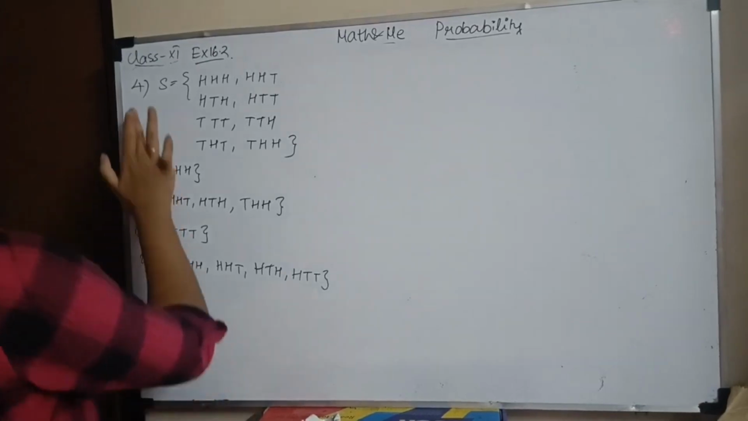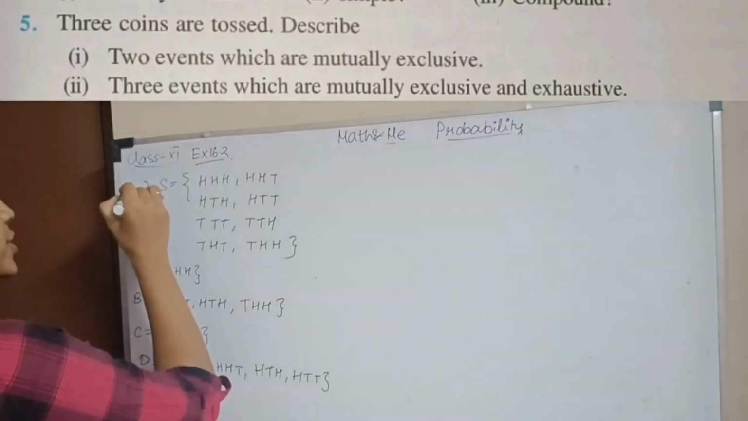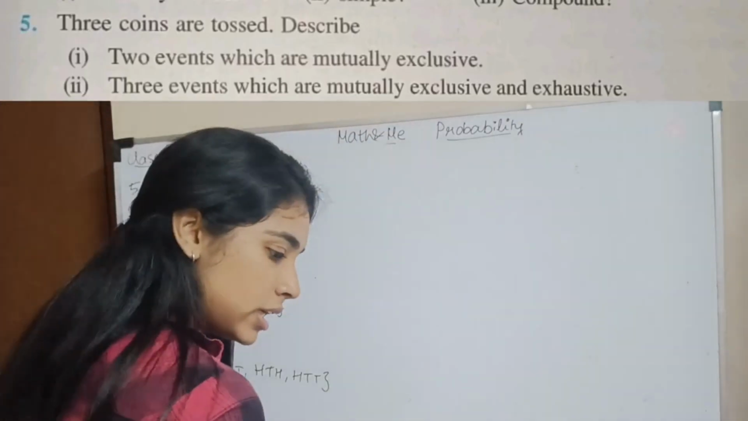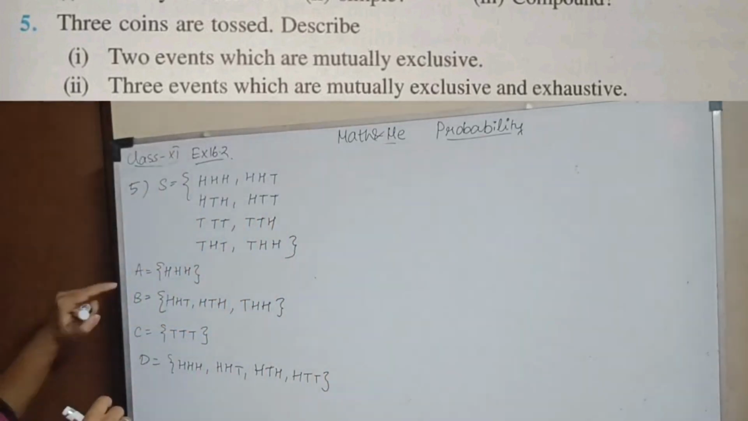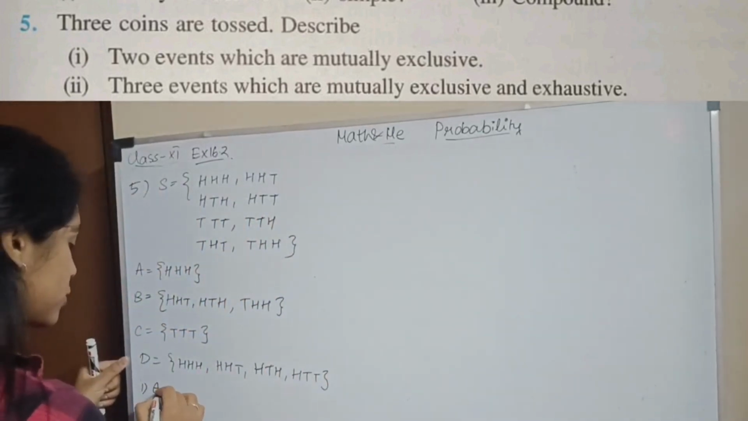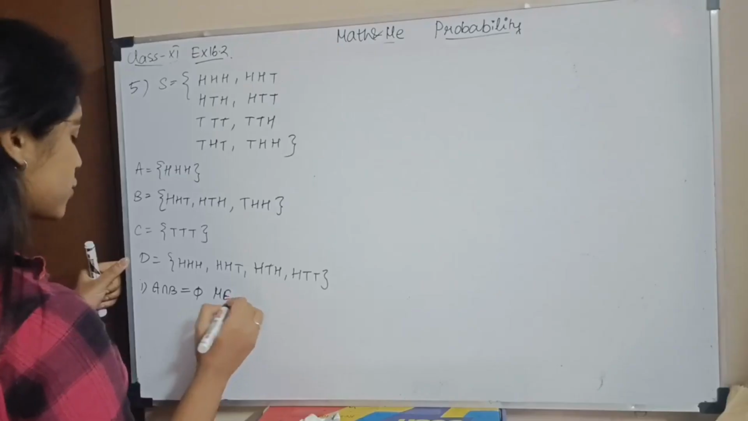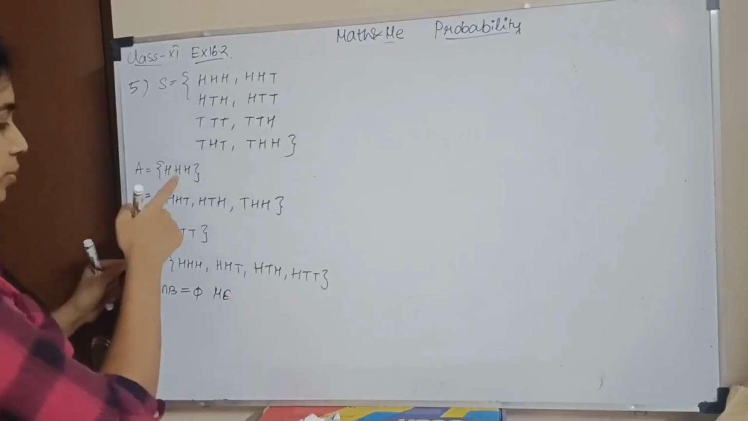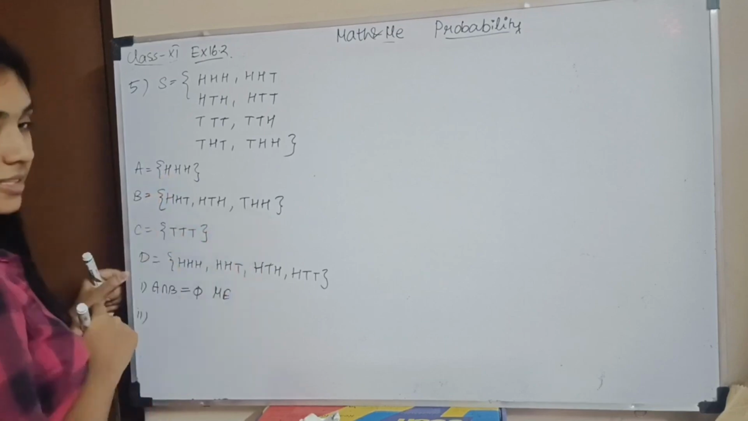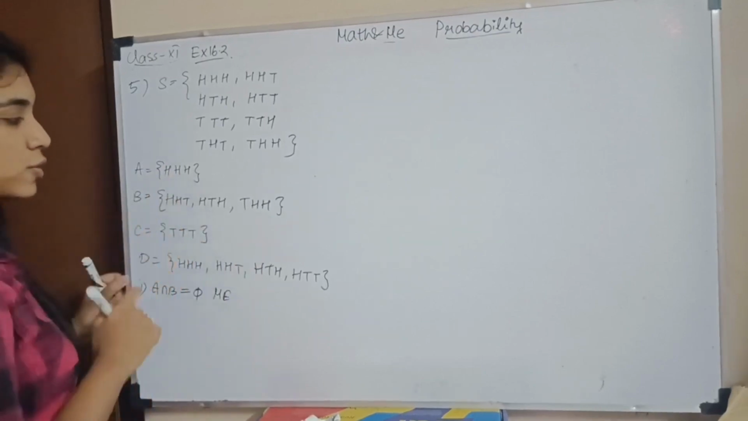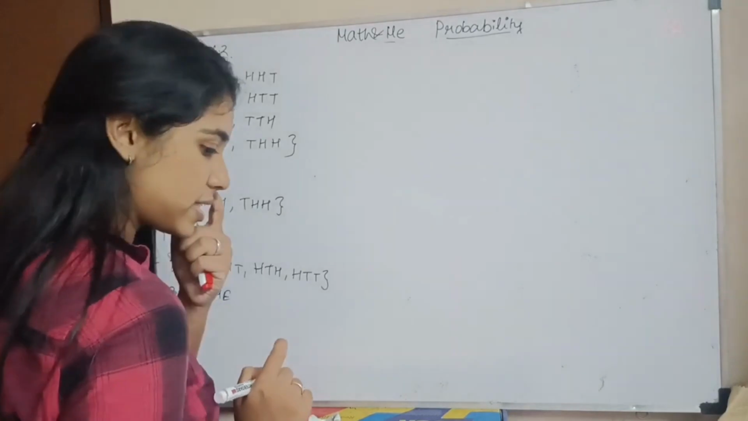So let me have this for the fifth question. So question number 5. Two events which are mutually exclusive. So A and B are mutually exclusive. A intersection B is equal to null set. So they are mutually exclusive. So you can write A to be HHH and B to be this. Okay. So they are mutually exclusive because there is no intersection. So this is the first subsection.